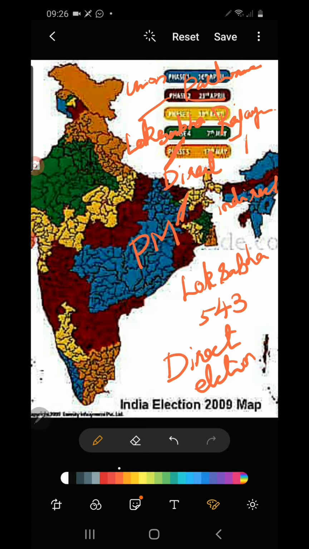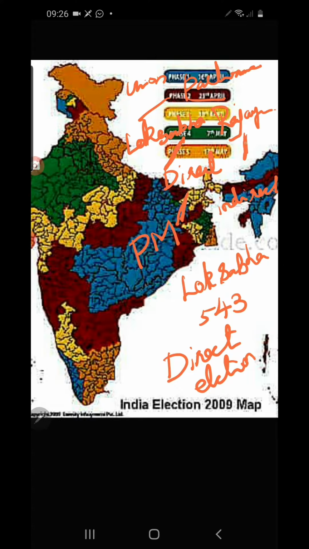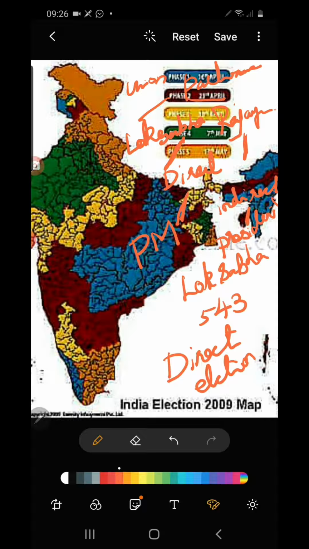Now, members of the Rajya Sabha are indirectly elected, and they choose their head. Who is that? President. So the president is the head of Rajya Sabha. The president and the vice president are indirectly elected. There is no presidential election held in our country. Only for choosing the prime minister is there an election, that is the Lok Sabha election. So the prime minister is directly elected, and the president and vice president are indirectly elected in our country.